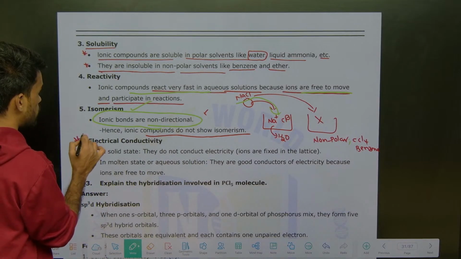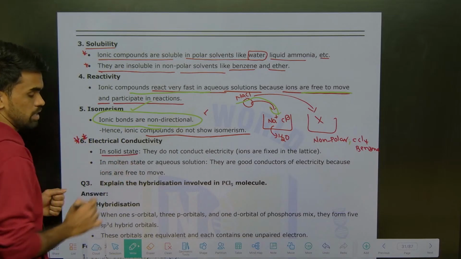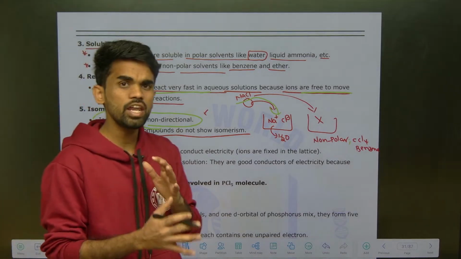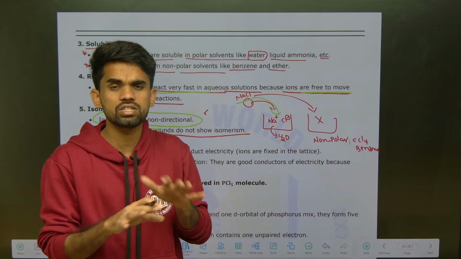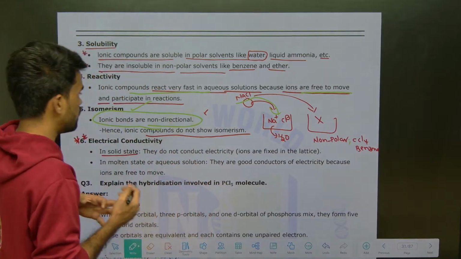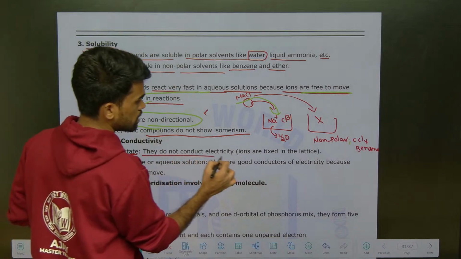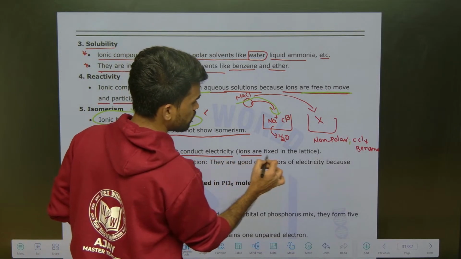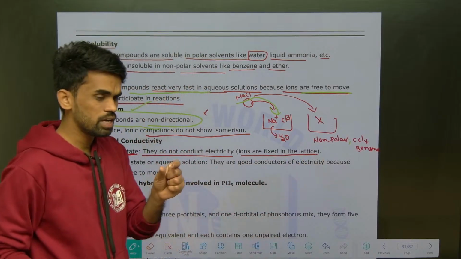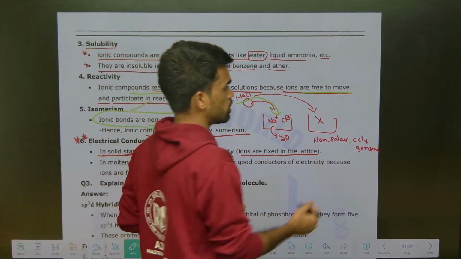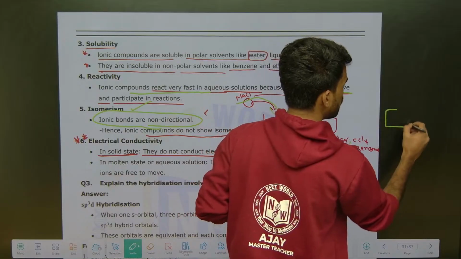This is again important. In solid state, ionic compounds do not conduct electricity, they act as an insulator, because ions are fixed in the lattice. If you take a crystal lattice like a sodium chloride crystal, it will be closely packed.